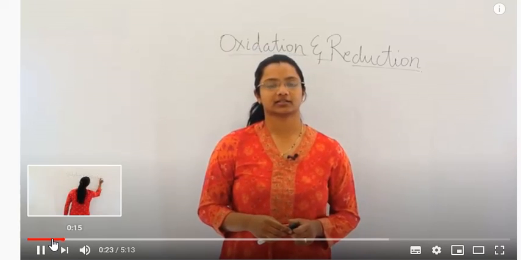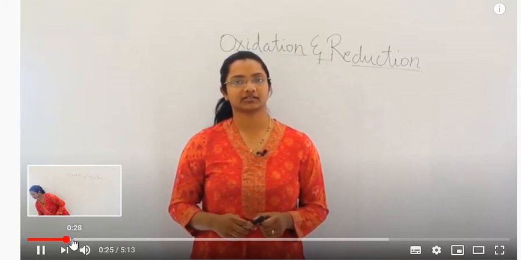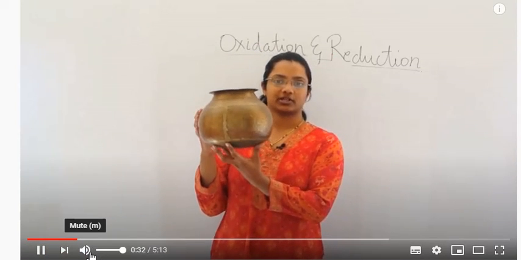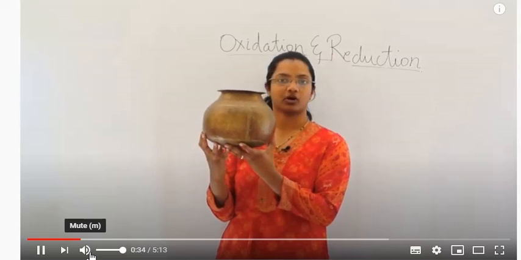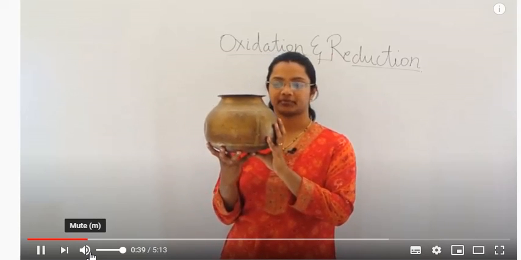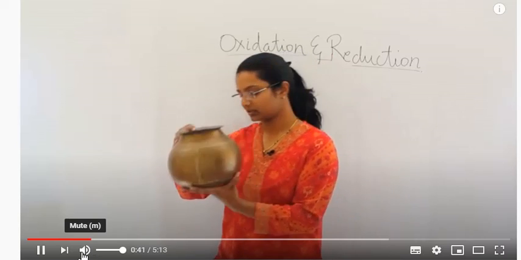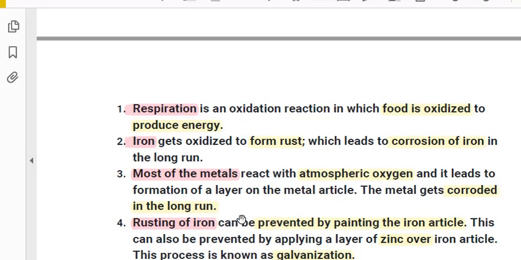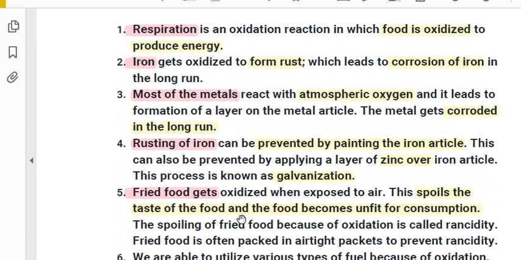See, let us state some examples. If you observe the storage container, this is made out of copper. It has lost its luster in course of time. I'll give you another example. So already understood, this type of utensil we used to purchase from the market and its color fades, it does not give a shiny appearance because of the oxidation reaction.